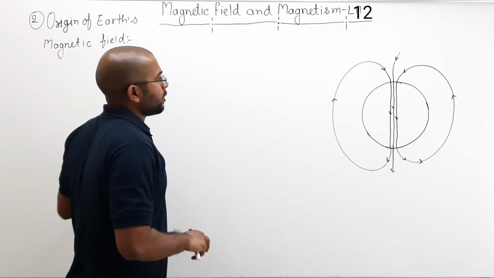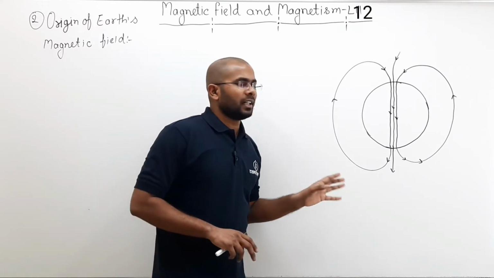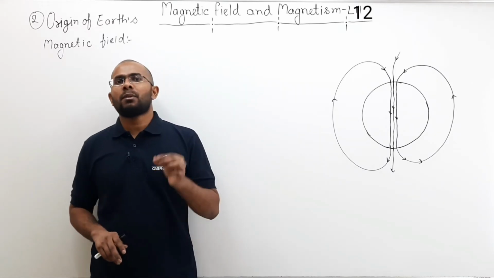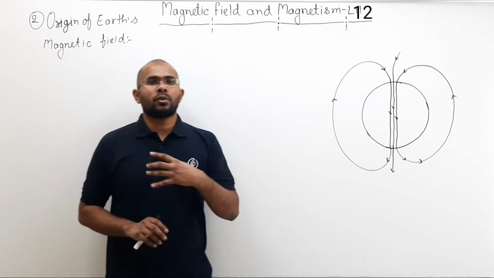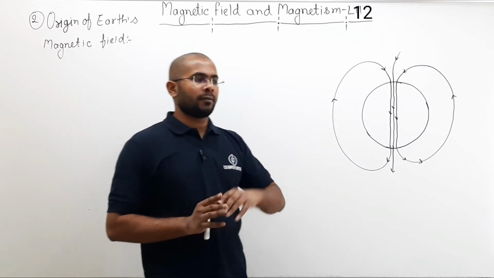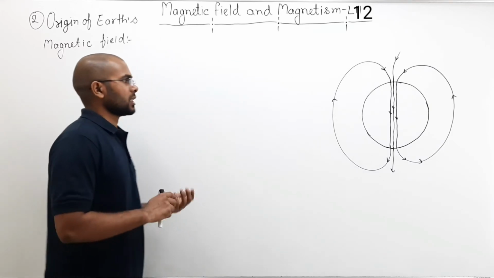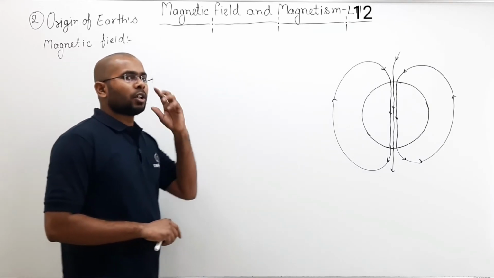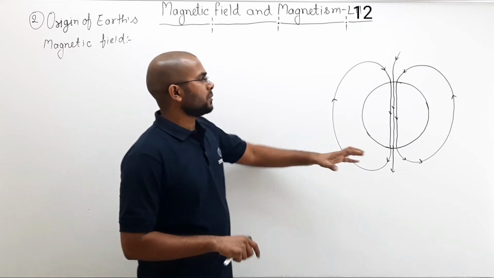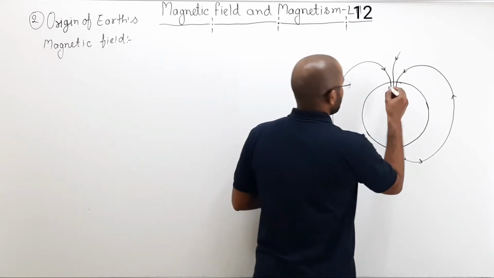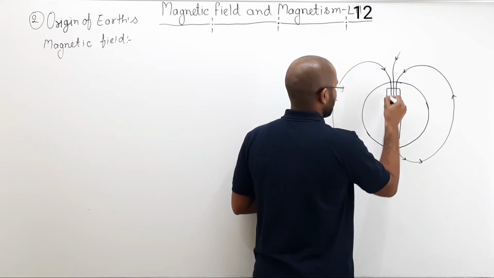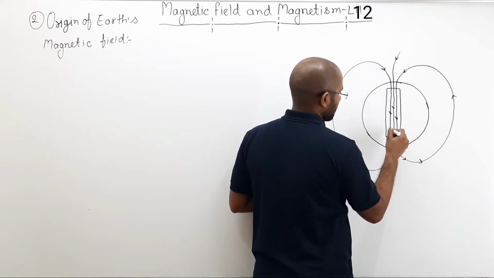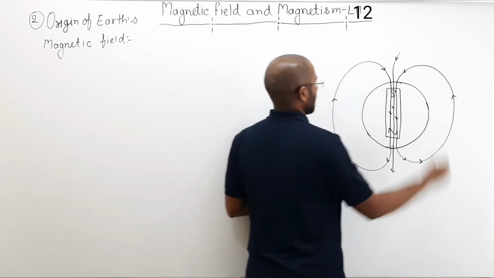Now, when you look at Earth's magnetic field, it resembles that of a bar magnet. So, when scientific progress was not so advanced that we could actually find out the reason, we thought that there must be a very large bar magnet placed inside the earth with north like this and south like this.